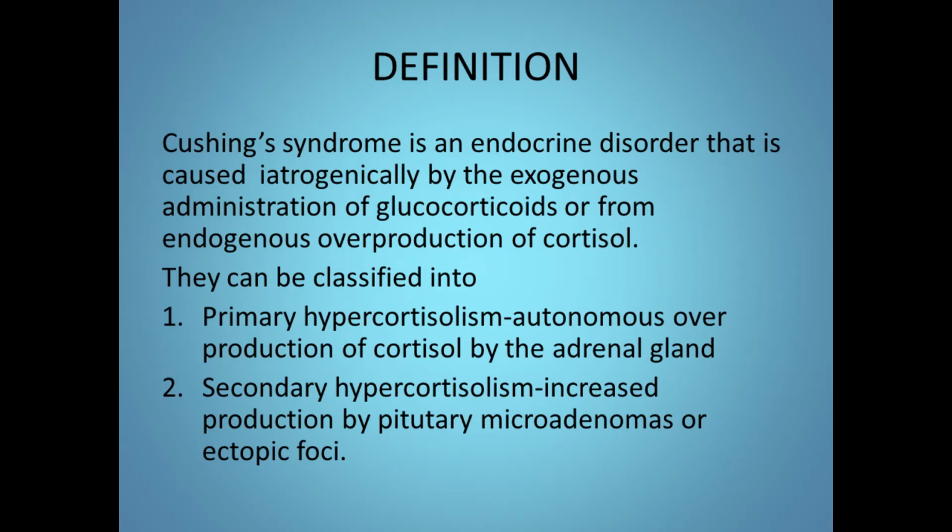Cushing syndrome is an endocrine disorder that is caused iatrogenically by the exogenous administration of glucocorticoids or from an endogenous overproduction of cortisol. They can be classified into primary hypercortisolism, that is, autonomous overproduction of cortisol by the adrenal glands, or a secondary hypercortisolism, which is an increased production by pituitary microadenomas or ectopic foci.